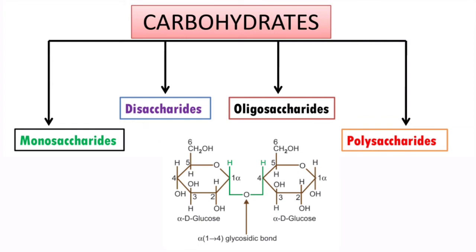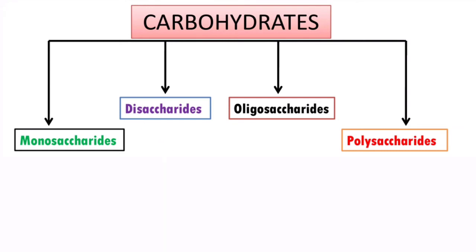Now coming to the second group, that is disaccharides. Here di means 2 and saccharide means sugar. So carbohydrates that have 2 sugar units are called disaccharides. These 2 sugar units are not separately present, they are joined, linked by a bond called the glycosidic bond. We call that condensation. So 2 monosaccharide units are condensed, or joined, to form a disaccharide. Whenever that condensation happens, one water molecule is released in that process.